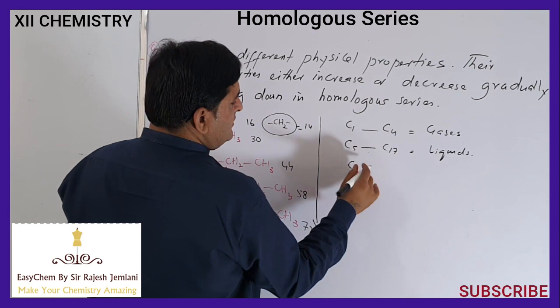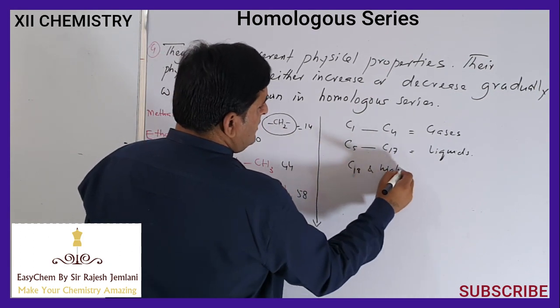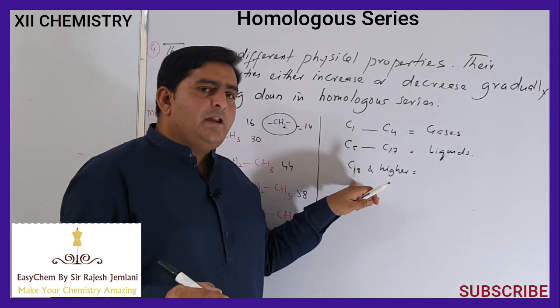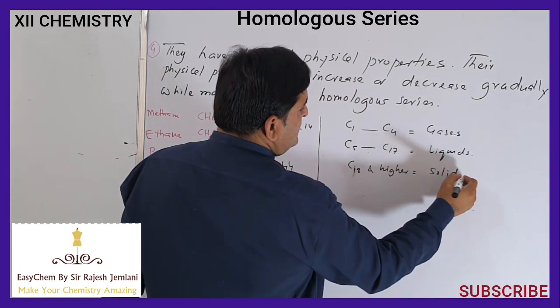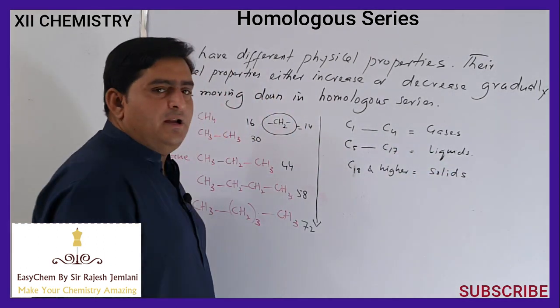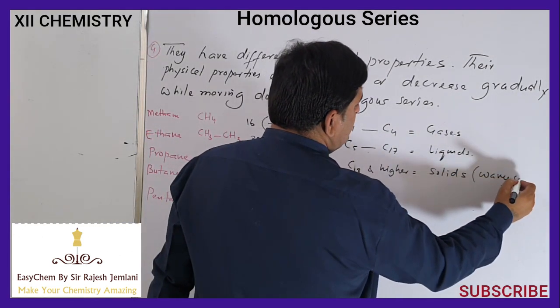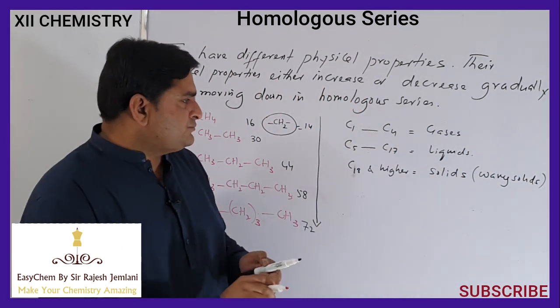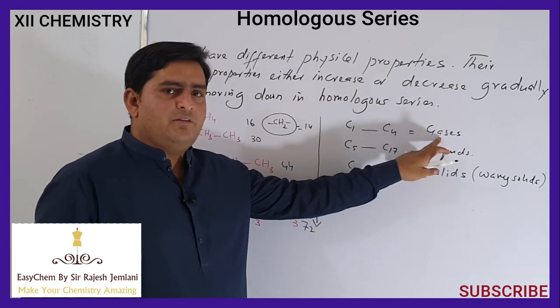From C18 and higher. So if in the alkane family or homologous series of alkane, there are 18 or more than 18 carbon atoms, those compounds will be solids, but wax type solids, waxy solids. They are not hard enough, they are soft solids. So what is the meaning of this? That C1 to C4 are gases.